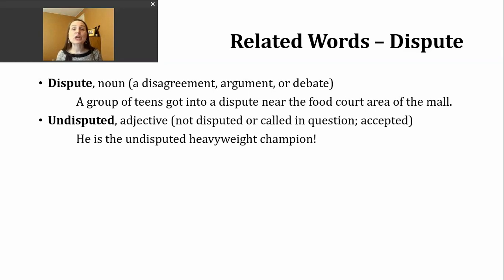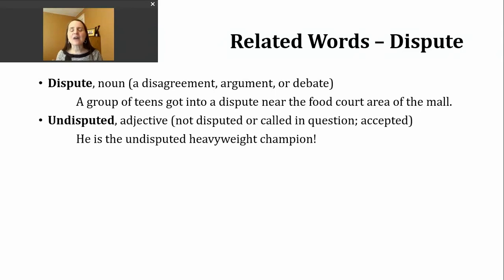The last word we're going to look at today is the adjective undisputed, right? And hopefully you're seeing that prefix un, that means not, right? Not disputed, not called into question, or sort of the opposite of that, we could just say something is accepted. Everyone believes it. Everyone is accepting, maybe another way to say it, of whatever statement or thing is happening.